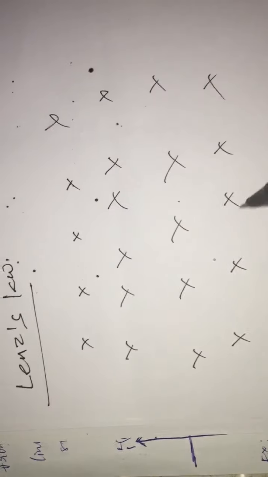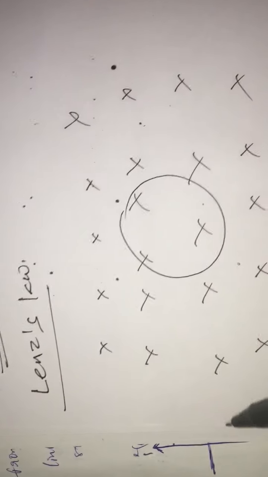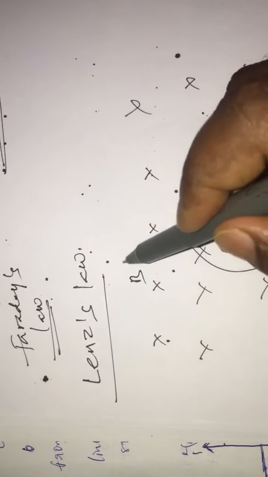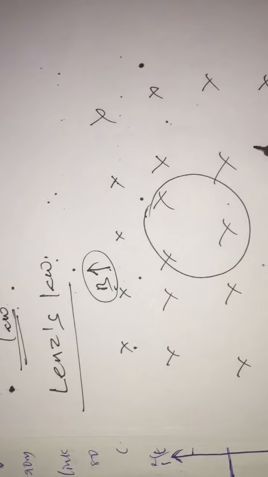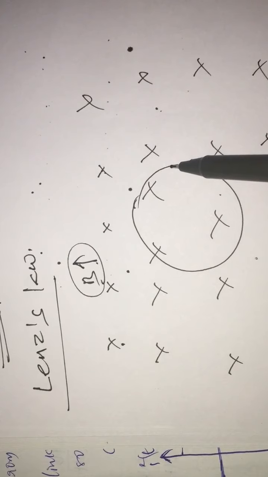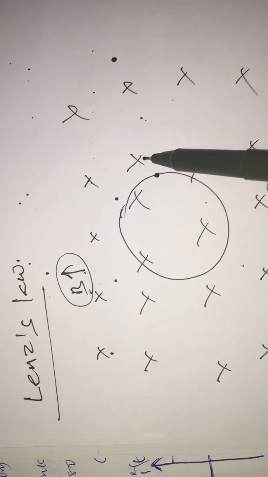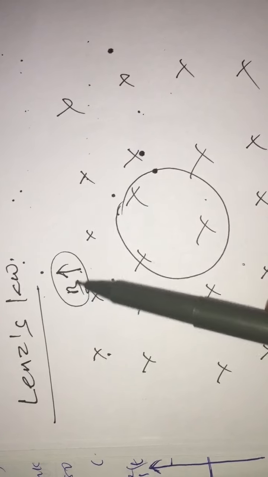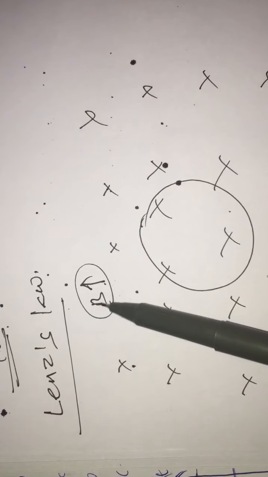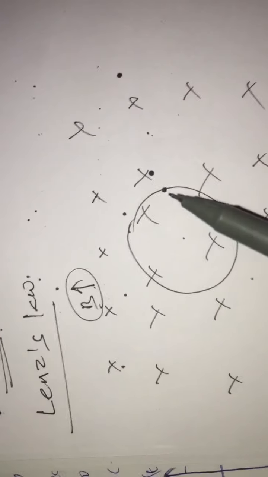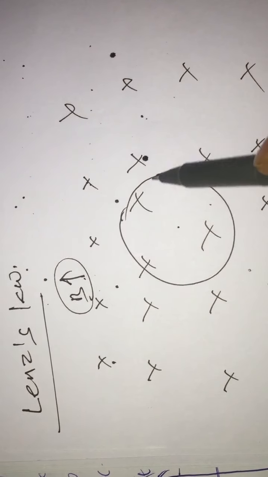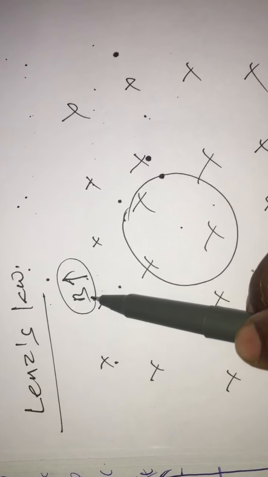Magnetic field. I am taking a closed loop. The magnetic field is acting inward. Consider that the magnetic field is increasing. The current is going to be induced in the loop not because the field is acting inward, but because the field which is acting inward is increasing. There is an increase in the field acting on the loop, so a current is induced only because of the increasing magnetic field.